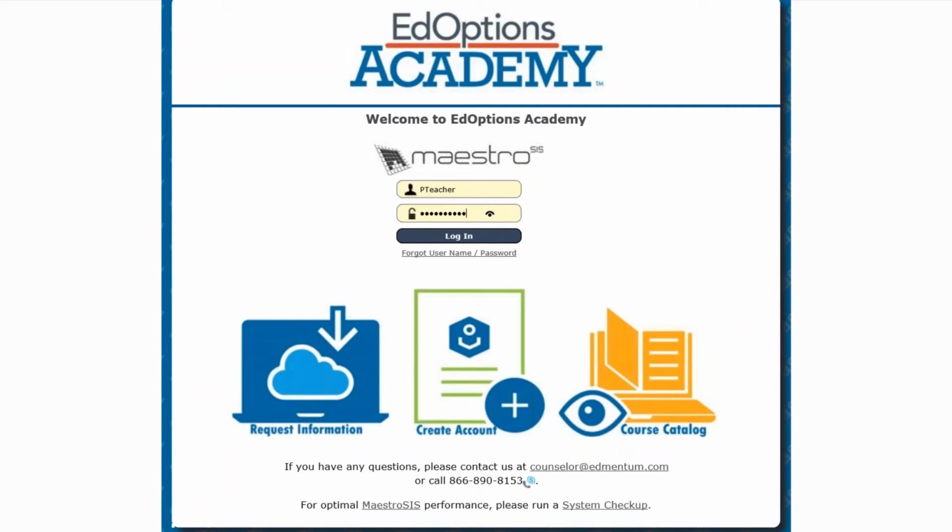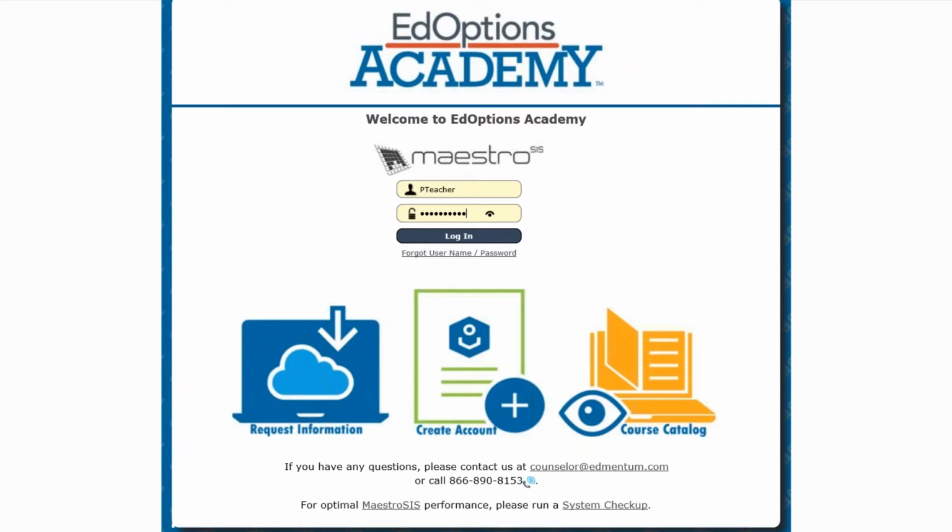This is the new student information system that we will be using for EdOptions Academy. So we will no longer be using Genius, and we'll be using Maestro starting July 17th. That is when go live is for customers and teachers and students and everyone. So that is the plan.